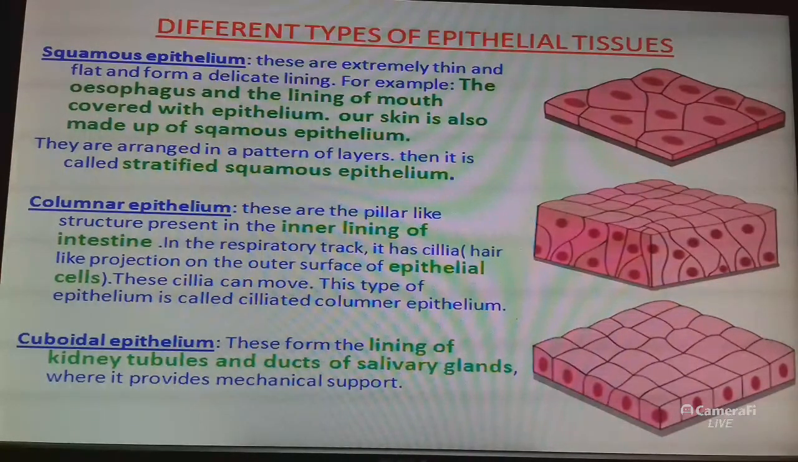Where absorption and secretion occur, as in the inner lining of the intestine, tall epithelial cells are present. These tall and pillar-like epithelial cells are called columnar epithelial cells. And these columnar epithelial cells facilitate movement across the epithelial barrier. In the respiratory tract, the columnar epithelial tissue also has cilia. Cilia means hair-like projections on the outer surface of the epithelial cell. Then it is called ciliated columnar epithelium.